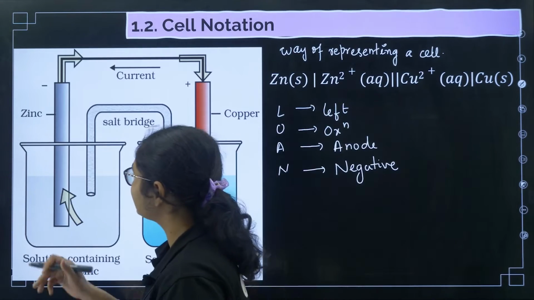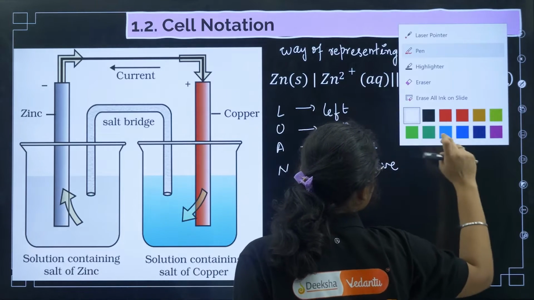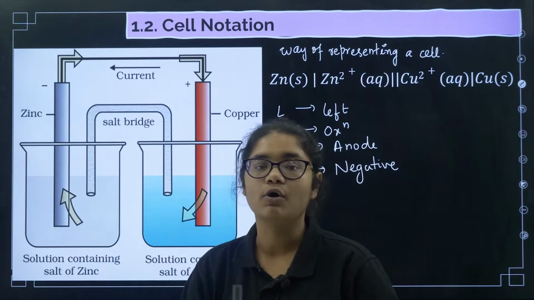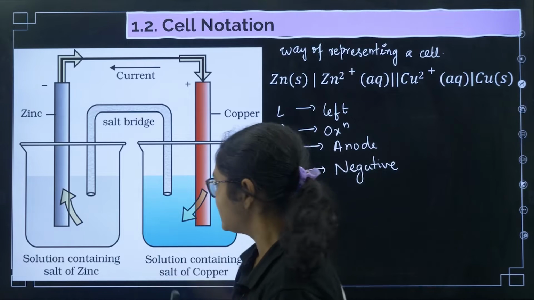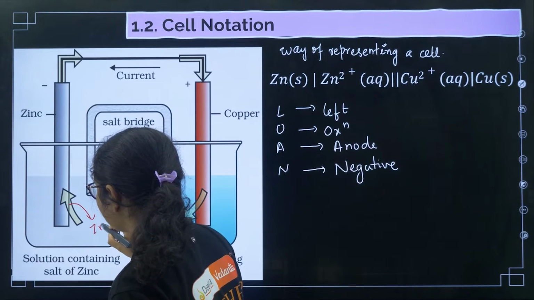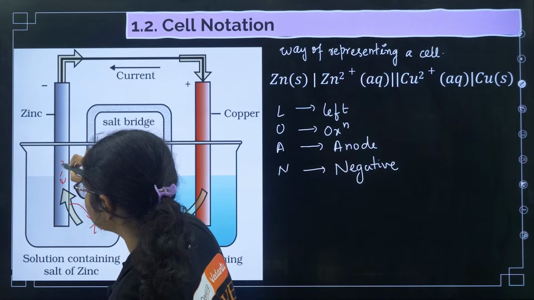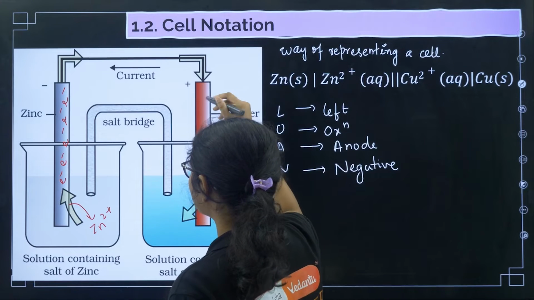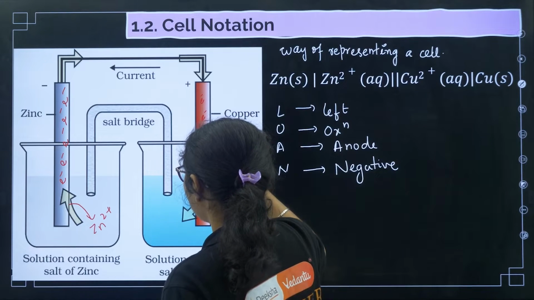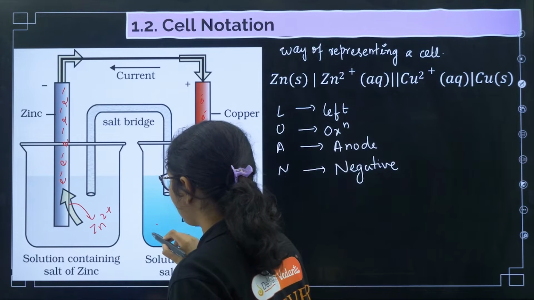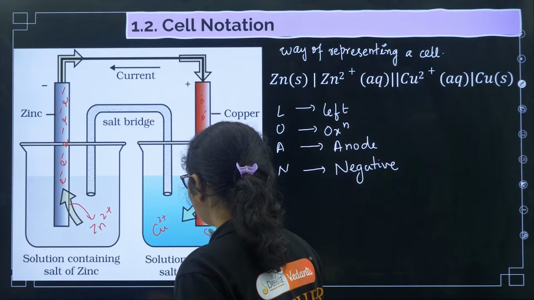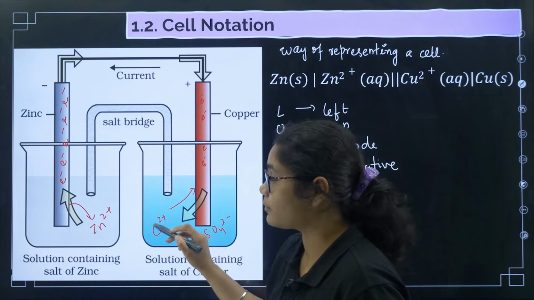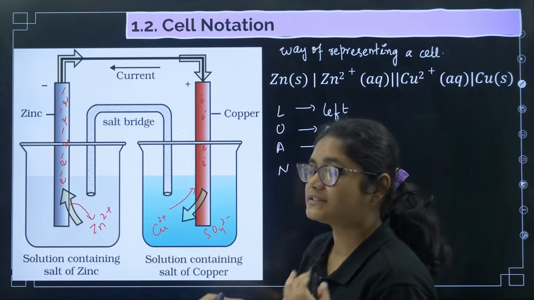Now here I will explain the mechanism very shortly, then we can go to the cell notation. See here what happens. First of all, zinc is there, so zinc will undergo oxidation. Oxidation means it will lose electrons. So Zn will come out of this rod as Zn2+, and it will release electrons here. Now these electrons will move through the external circuit and will come here. What is there in this solution? Solution of copper, so this is copper sulfate solution. So we have Cu2+ and SO4 2-. These Cu2+ ions will accept these electrons and will get reduced.